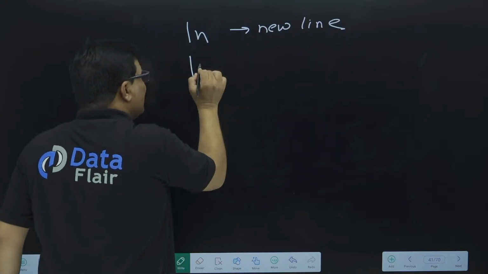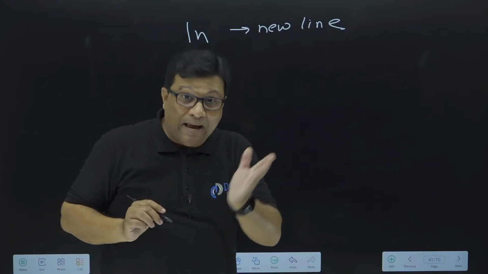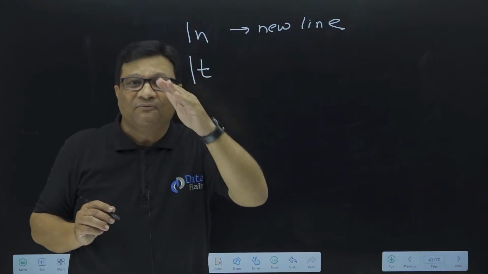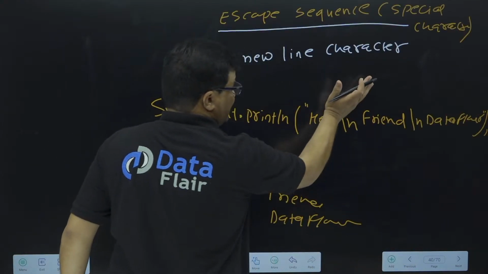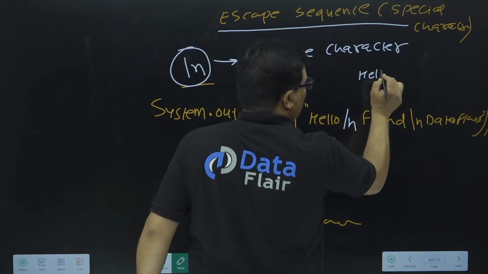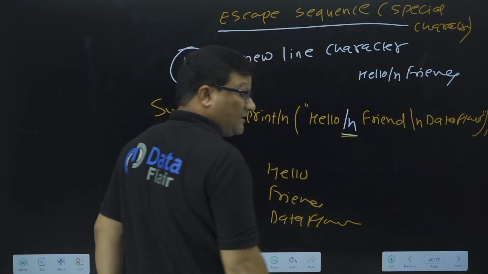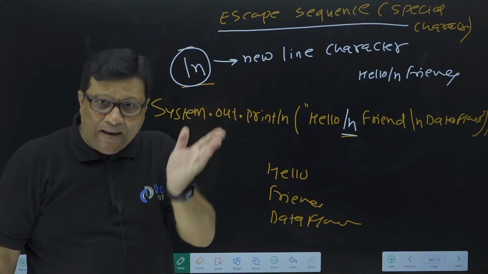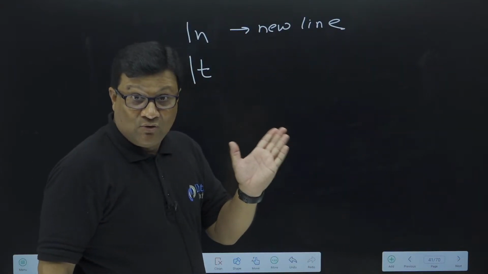Okay, the second character is \t, and always remember it's a backslash. There are two types of slash on your keyboard, backslash and front slash. So don't use front slash n here, otherwise it will print as it is. If you write front slash n, you will get the output hello front slash n friend. This front slash n is not a special character. A special character is backslash n. All special characters actually use a backslash, right?